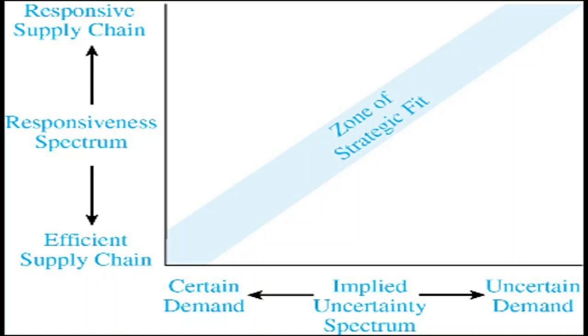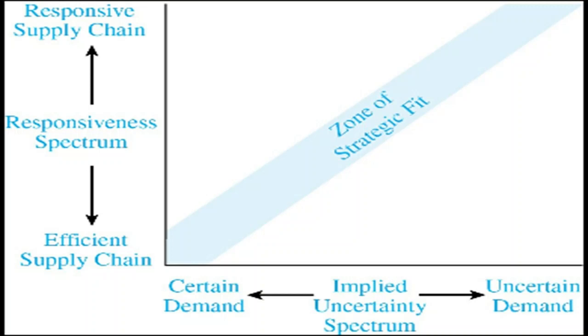Maggi could design a highly responsive supply chain in which pasta is custom made in small batches in response to customer orders and shipped via rapid transportation modes such as FedEx. This choice could obviously make the pasta prohibitively expensive, resulting in a loss of customers. Maggi, therefore, is in a much better position if it designs a more efficient supply chain which focuses on cost reduction. So I will give you a graph in this video and we'll talk about more.